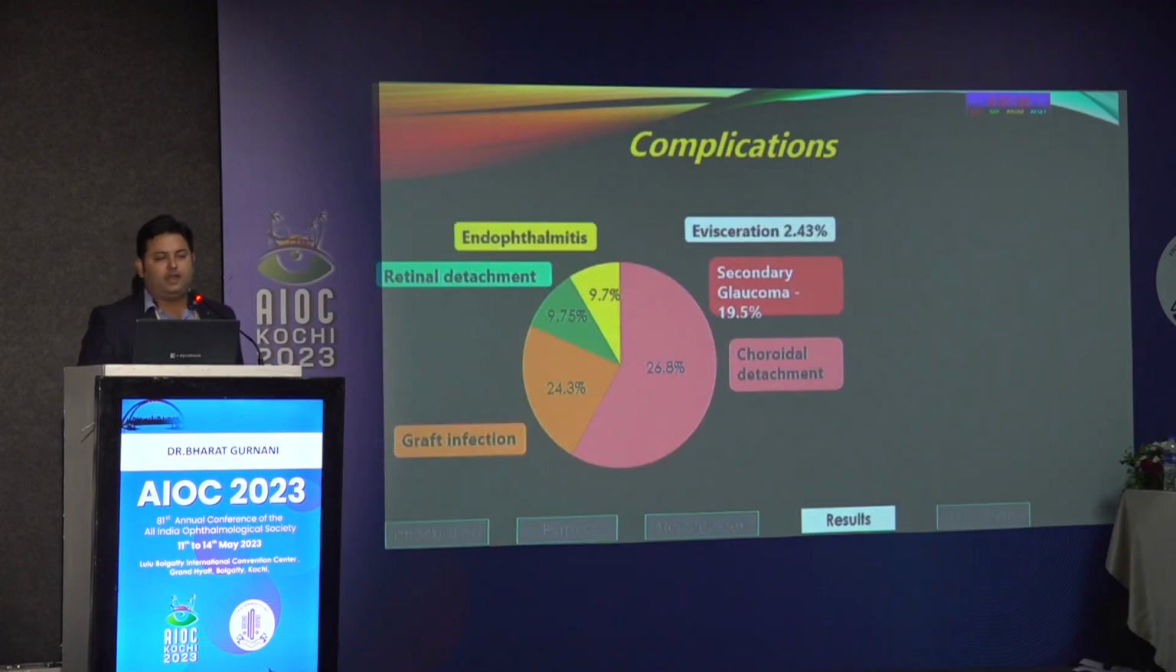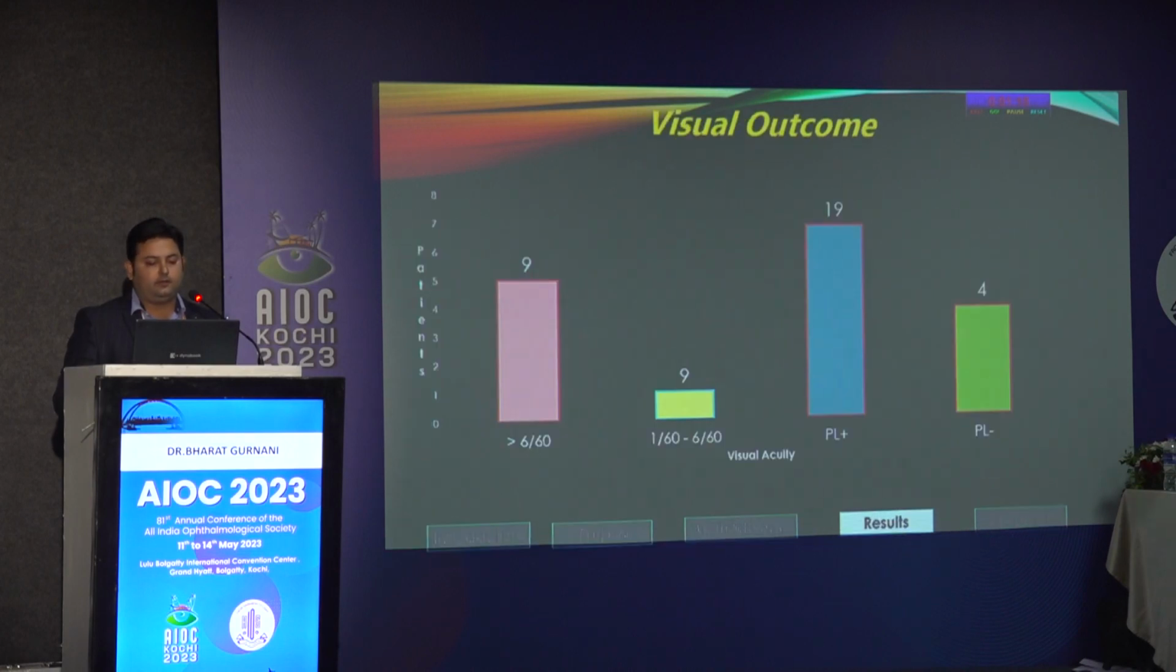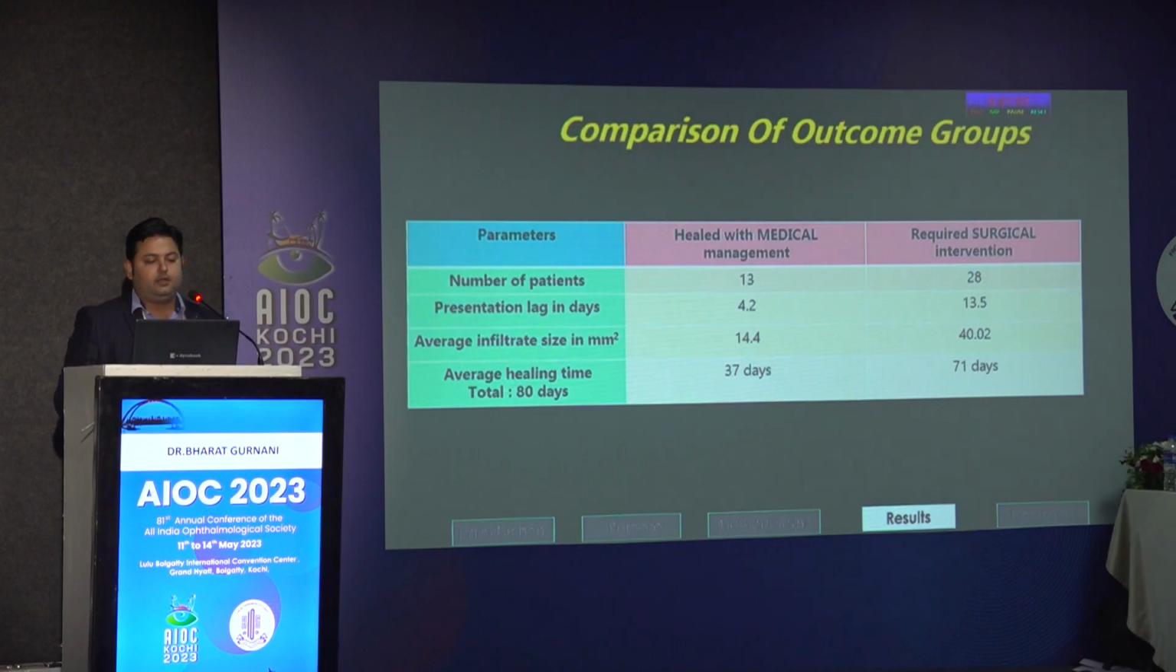Coming to complications, we had one case with evisceration, 20% with secondary glaucoma. Choroidal detachment was seen in around 27%. Graft reinfection, retinal detachment, and endophthalmitis were other complications. Globe salvage rate was high, 88%. 12 had phthisis. 9 patients had visual acuity greater than 6/60, 9 had 1/60 to 6/60, 19 were PL positive, and 4 were PL negative. Comparing the medical group with the surgical group, there was no statistically significant association between the two groups.